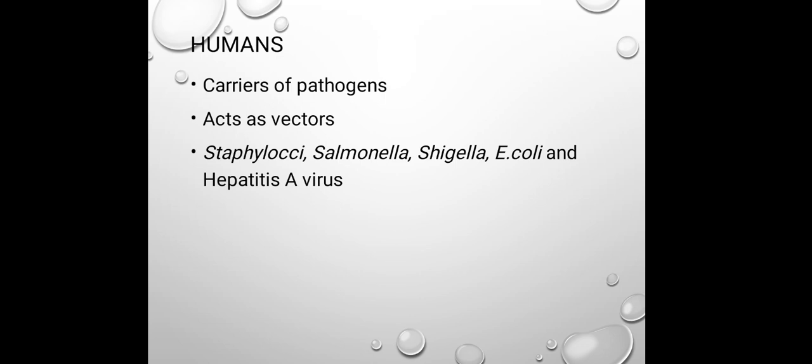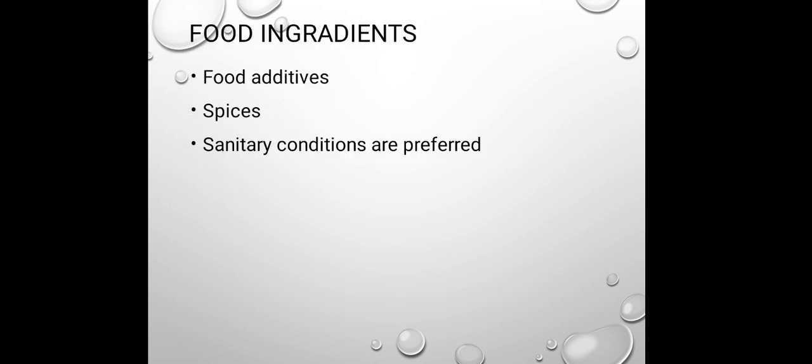Most commonly Staphylococci, Salmonella, Shigella, Escherichia coli and hepatitis A virus are associated with the human body, and from the human body they may get introduced into the food sample. So whenever we are handling food material, the most important point is that hygienic or sanitary conditions are maintained. Persons who are suffering from any type of infection should not handle the food material, or the food material is kept away from such persons.